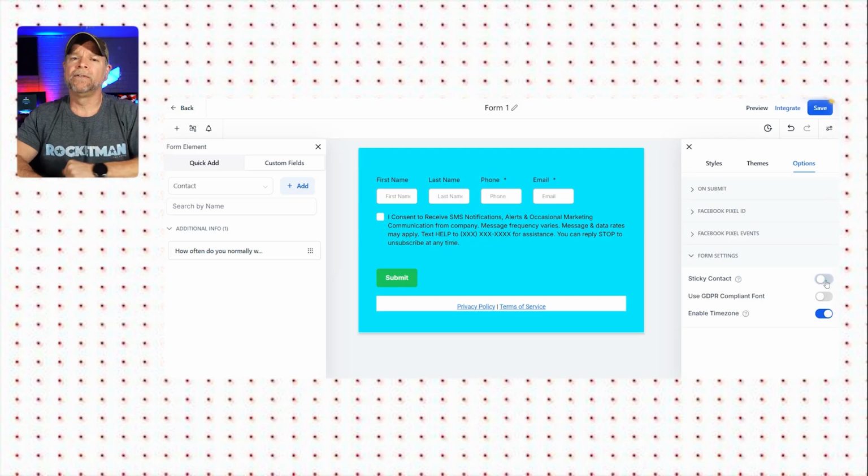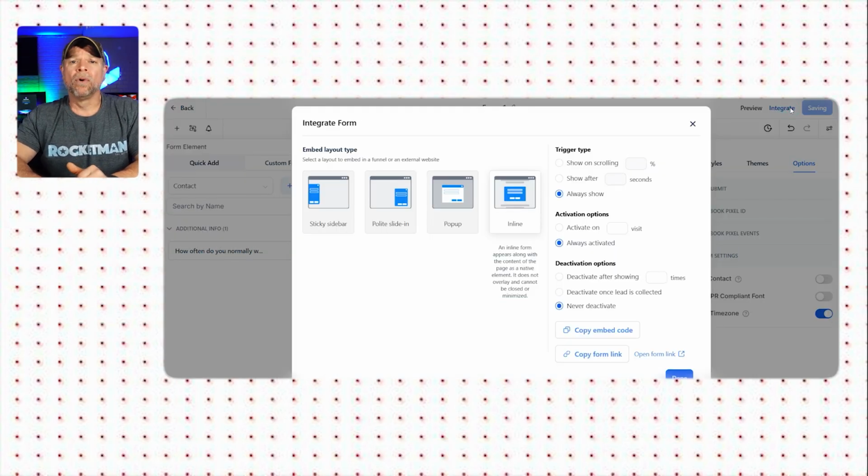Now, once you have built the form, you can integrate it with other websites and landing pages. So to integrate the form, click on the Integrate option at the top right corner of the form builder. Now, this section allows you to set how the form will appear. You can choose an inline form, which will appear directly on your website or funnel and stays in place as the user scrolls, so it's always visible.